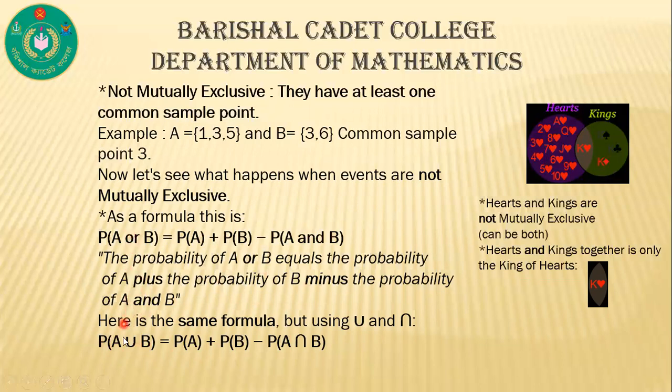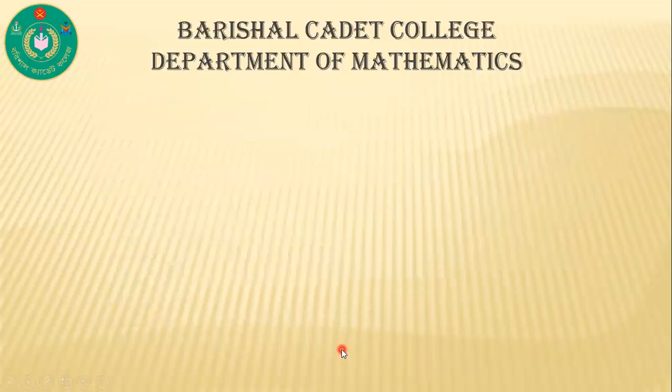In another way, we can write this formula as P of A union B. Here OR means union and AND means intersection. That means we can write P of A union B is equal to P of A plus P of B minus P of A intersection B. We use this formula when we solve probability related questions.